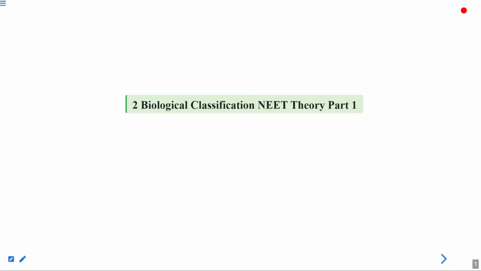And today we'll be discussing the theory related to the chapter biological classification. So in this session we'll be discussing the theory based on the NEET exam. I will tell you which topics are very important, what is the weightage of this chapter, and what are the concepts on which questions can come. So we'll discuss this. This lecture is focusing on the NEET exam.